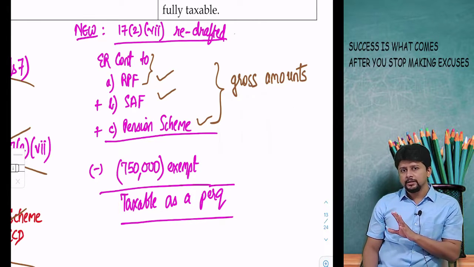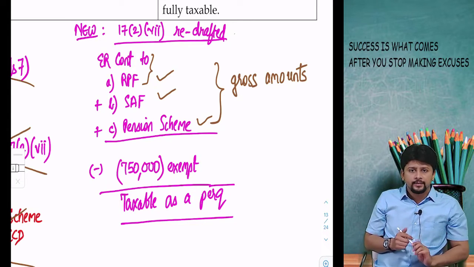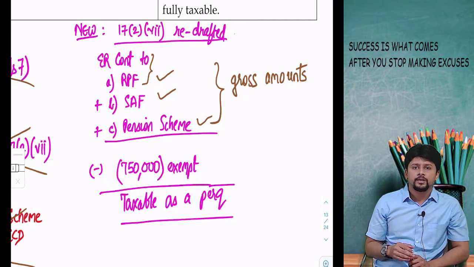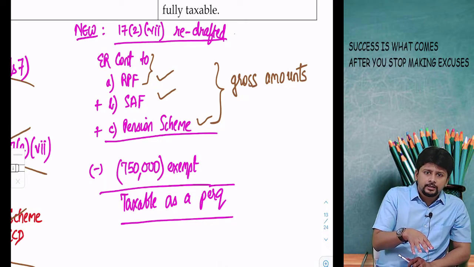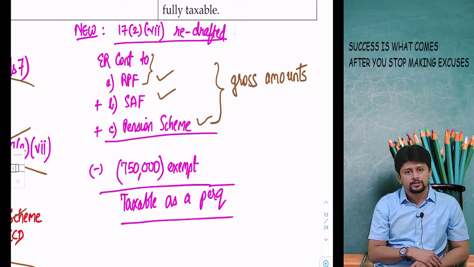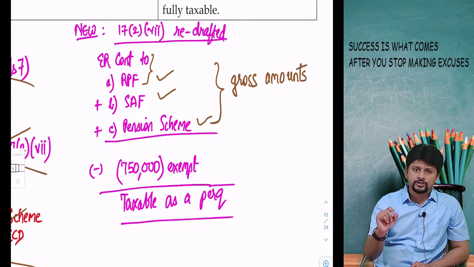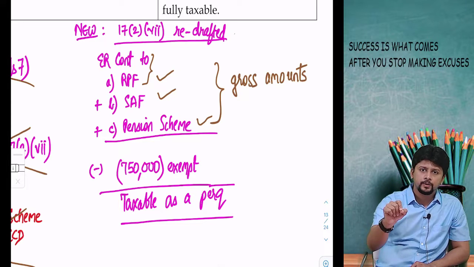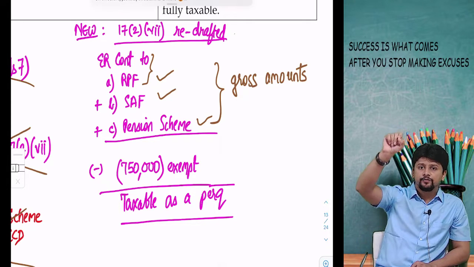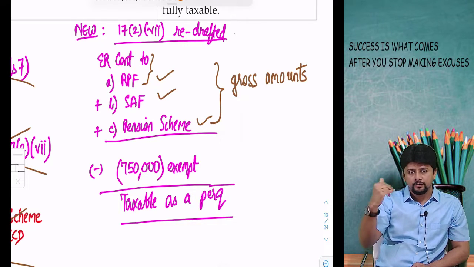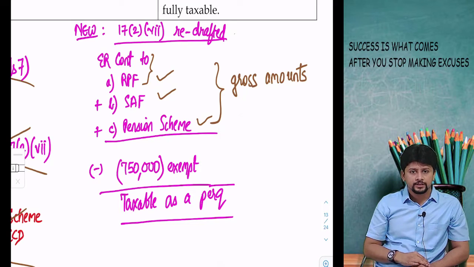Some CA final faculties do not mention anything about the amendment. In the study material, they just print the theory part. They don't take a numeric example. They don't explain anything in lectures. Some CA final faculties do take this point of view, and the institute is indirectly taking this point of view. So in your exams, for employer contribution to RPF, superannuation fund and pension scheme, take the full amounts printed in the sum, take a total of those three, minus 7,50,000, and the balance amount is taxable as a perquisite.